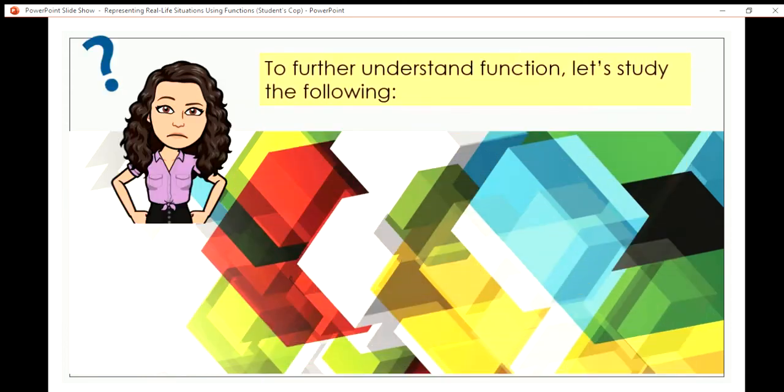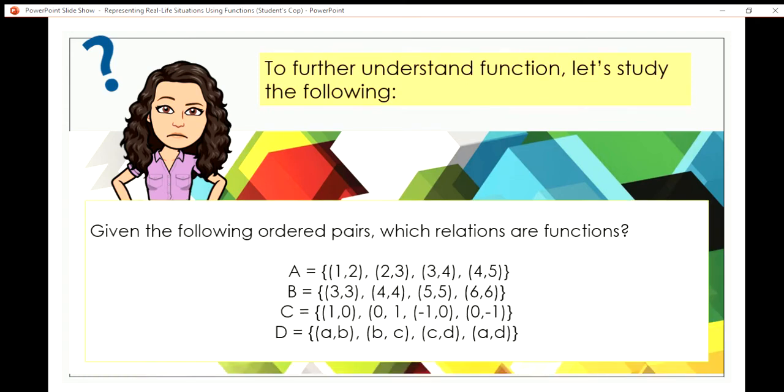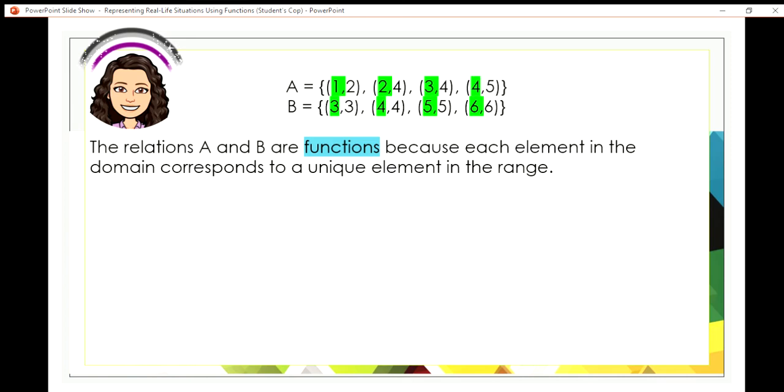Now, to further understand function, let's study the following. Given the following ordered pairs, which relations are functions? We have ordered pairs A, B, C, and D. If you have noticed, in our first two ordered pairs, A and B, there is a unique domain, or x, in each pair. So the relations A and B are functions because each element in the domain corresponds to a unique element in the range. Walay gabalik-balik sa atong x.